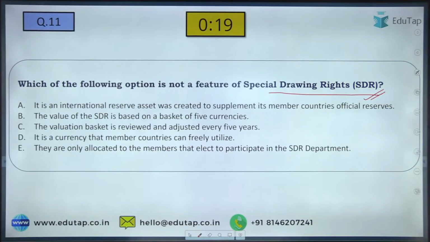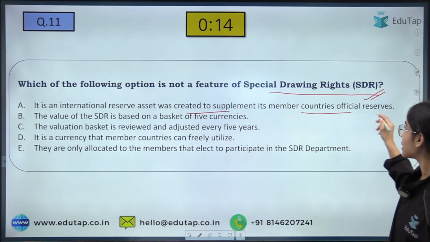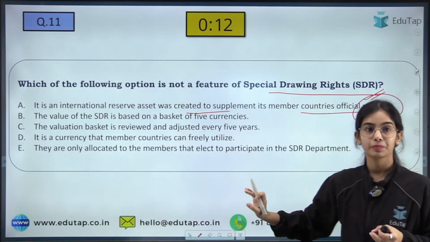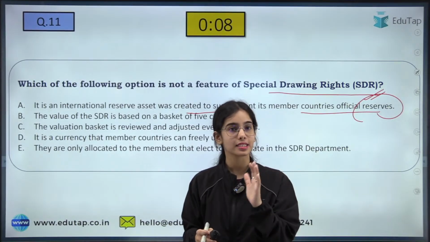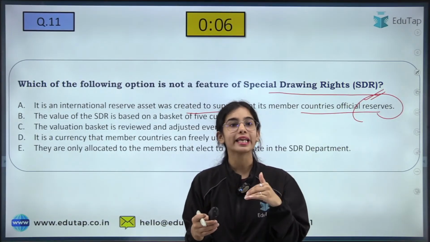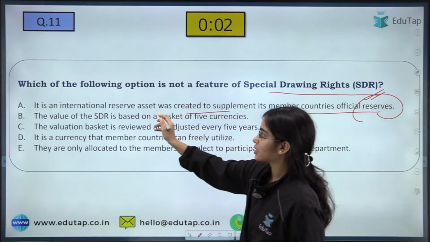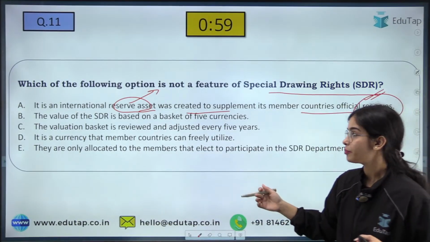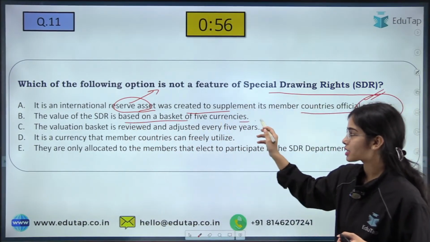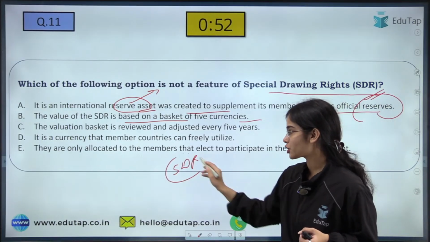So here, it is an international reserve asset that was created to supplement its member countries' official reserves. Yes. SDR was created by the International Monetary Fund in 1969 so that it can provide an additional reserve asset. It can be used as an international reserve asset. The value of SDR is based on a basket of 5 currencies, correct? The value of special drawing right, this is an international reserve asset.